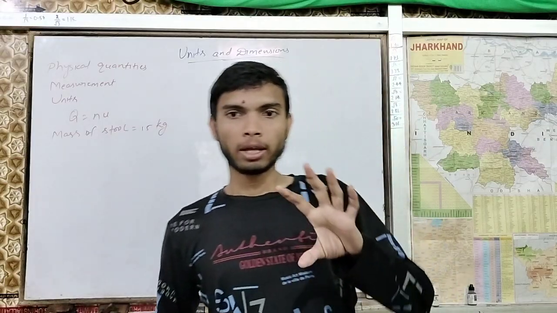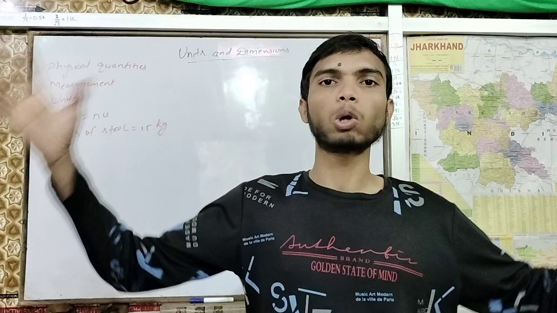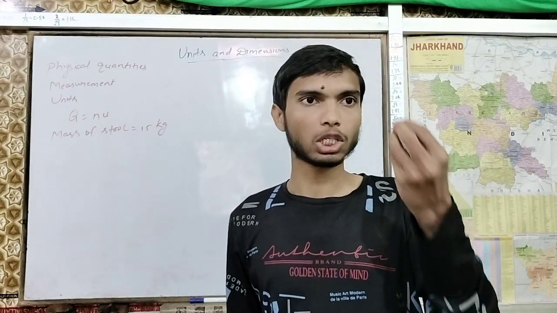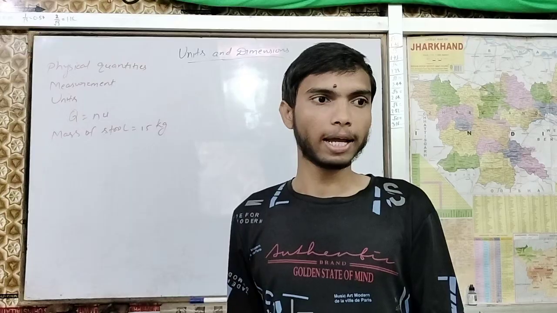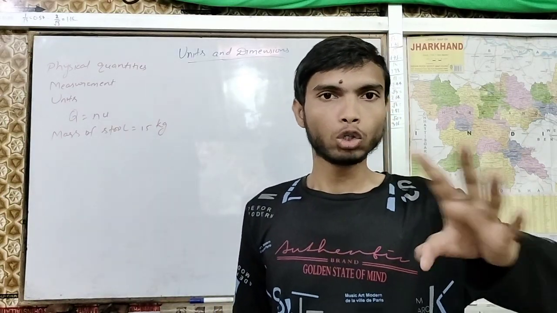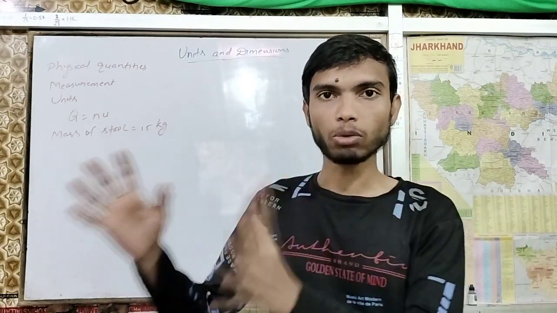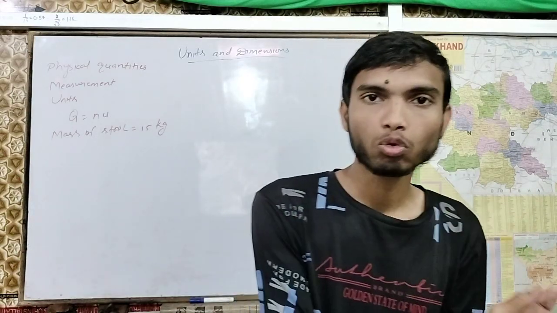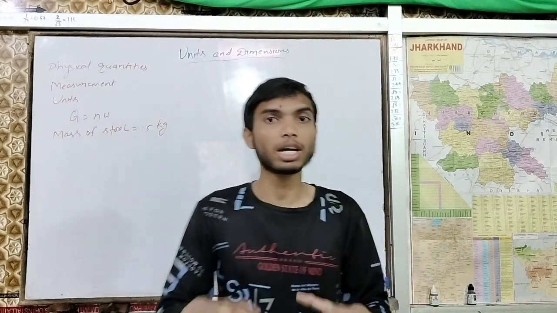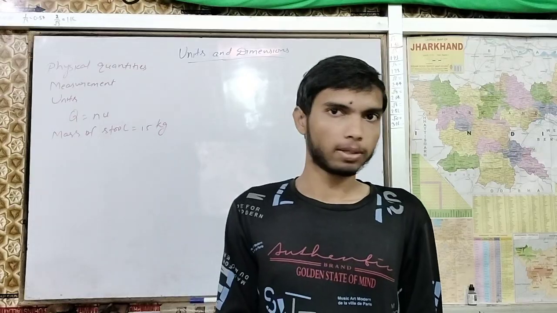So let's see what those unphysical quantities and physical quantities are. It's all about measurement. Let's say you took a quantity and you are not able to measure it. If a quantity cannot be measured, then it is nothing but a non-physical quantity, because we are not able to measure it anyhow. Clear?